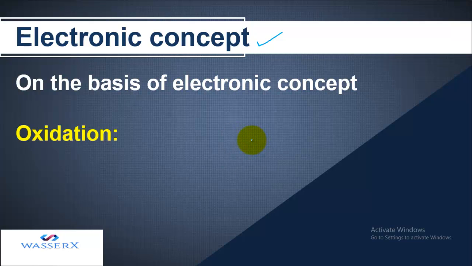But if we don't have oxygen and hydrogen, then how are we going to make out which of the two, oxidation or reduction, is taking place? There we need the electronic concept. So I think you got why we need the second concept in order to study oxidation and reduction. Let's start with it and see how it defines oxidation and reduction. Let's start with oxidation. Oxidation refers to loss of electrons.